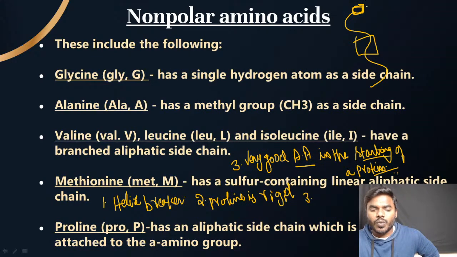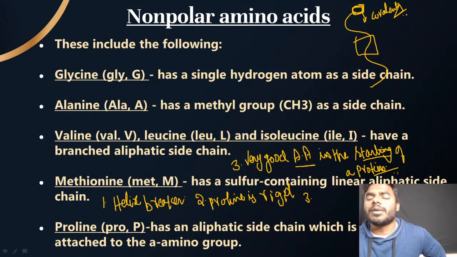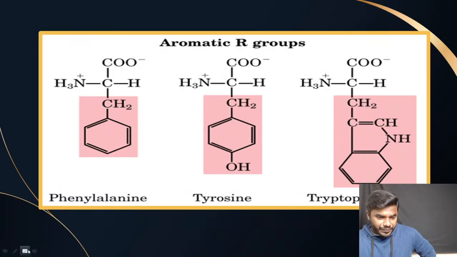Because you can ask me why. Because in the starting, proline will provide the strong covalent bond. Since every amino acid will provide the covalent bond, but in the starting, proline can provide the strong covalent bond. That's why, friends, we can't break it very, very easily.